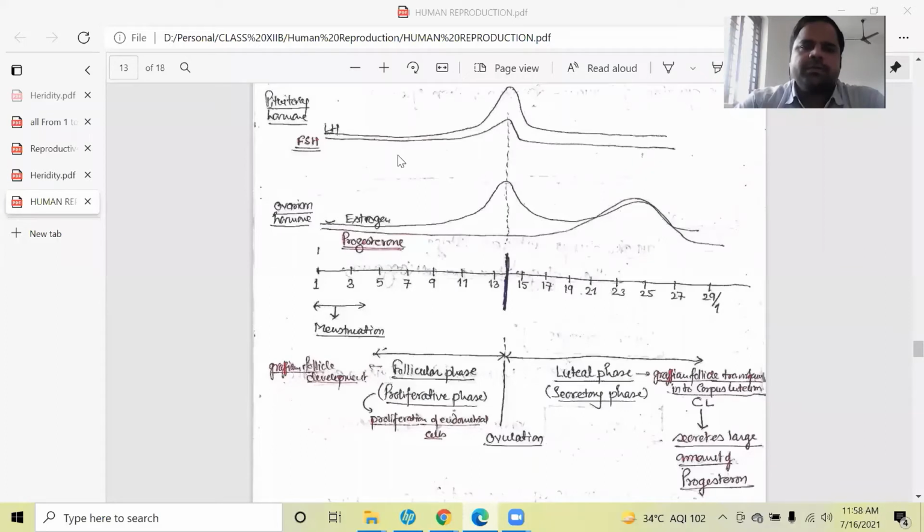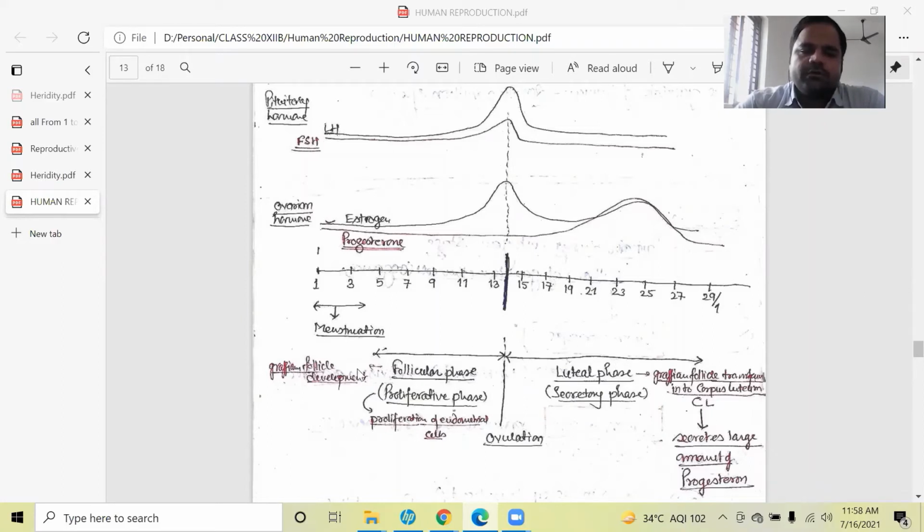By this figure, we can understand the whole cyclic process and the hormonal regulation and the changes taking place within the uterus. So we can see that the whole menstrual cycle can be divided into two phases. First phase will be called the follicular phase or proliferative phase, and the second phase will be called the luteal phase or secretory phase.